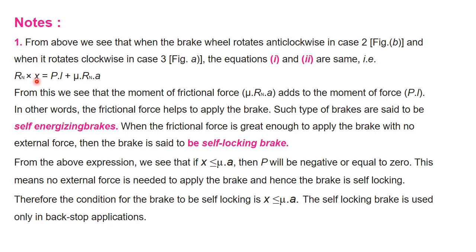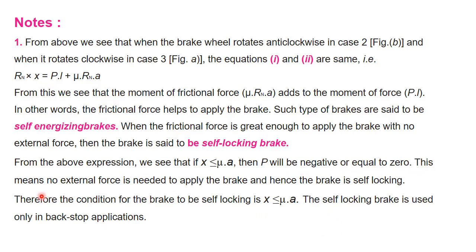Here you can see that the x value will be less than mu multiplied by A. That quantity goes to the left side and is already greater than x. Therefore PL will be negative or equal to 0.